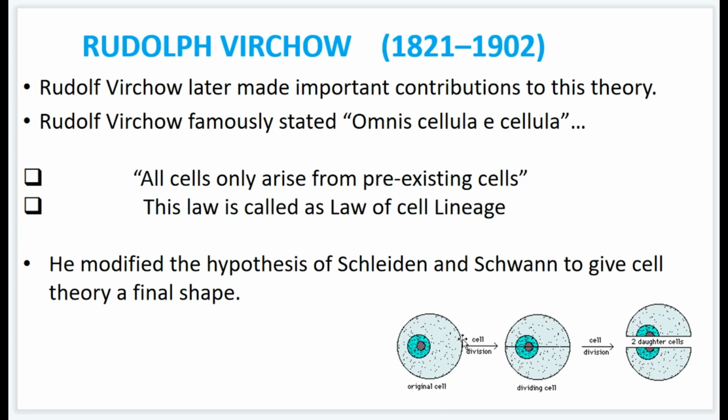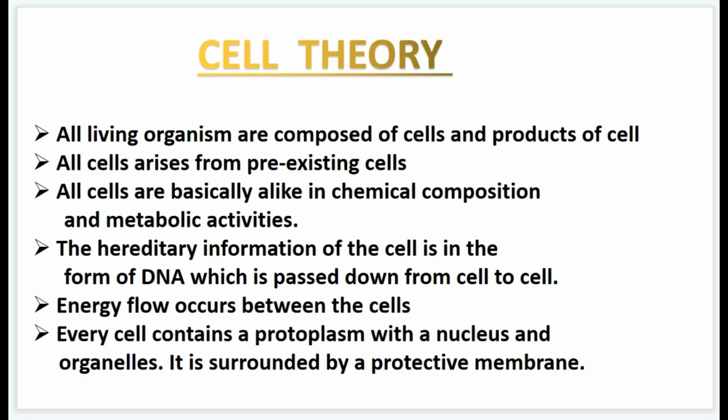Okay, you can see here the original cell that is undergoing cell division, and then the cell is divided into two daughter cells. So he got this theory from the division of cells. So here is the final cell theory. All living organisms are composed of cells and products of cells. All cells arise from pre-existing cells.